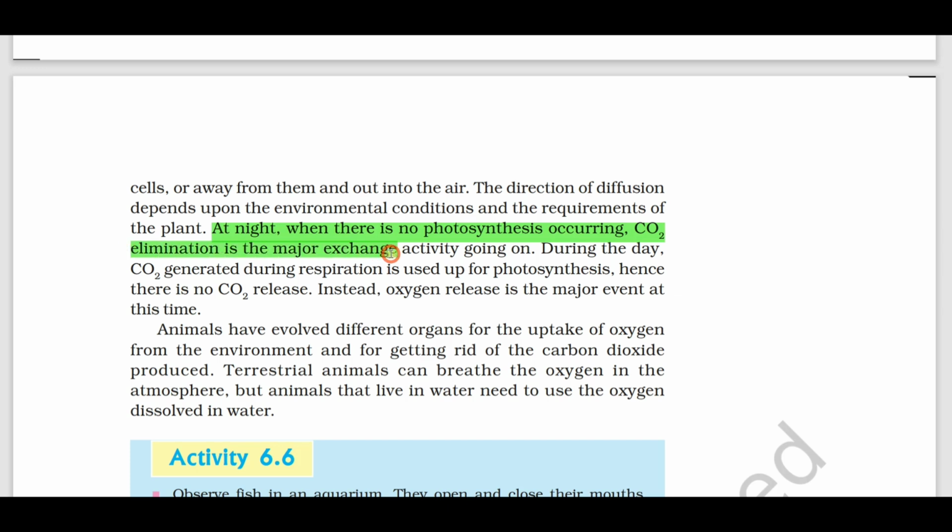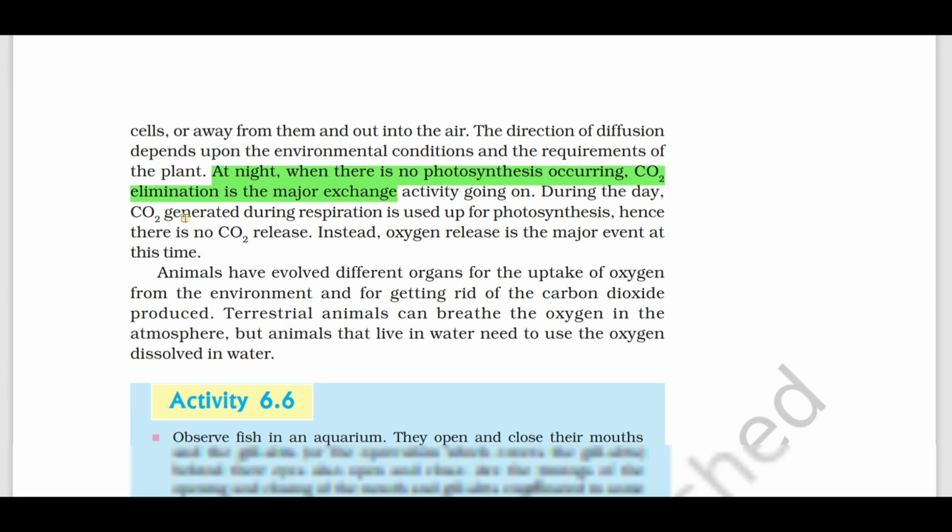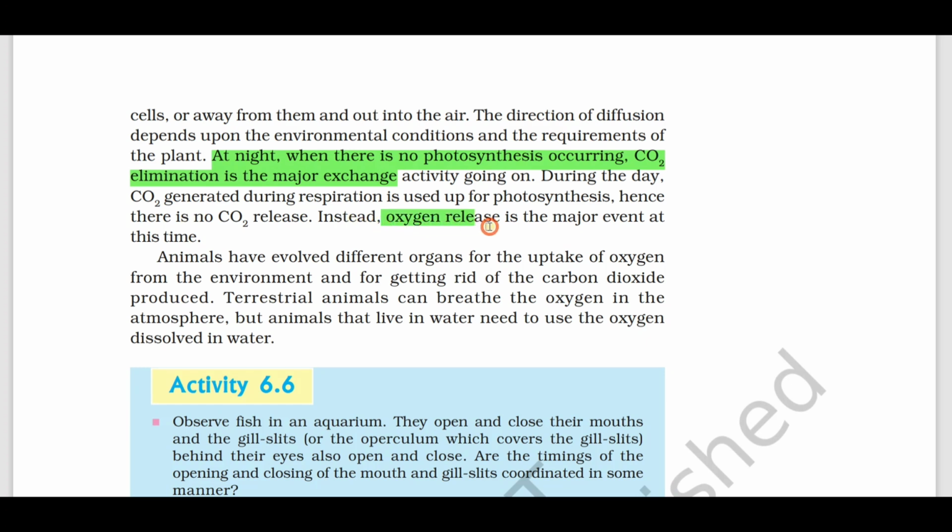Why? Important question. At night, no photosynthesis takes place because of the absence of sunlight. But instead, oxygen is released at this time.